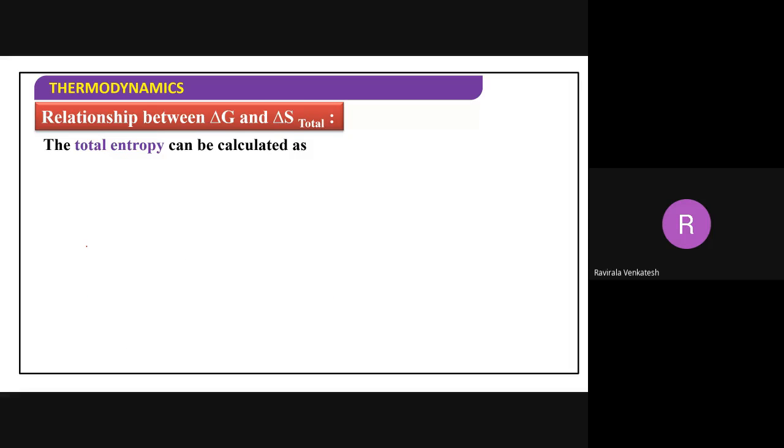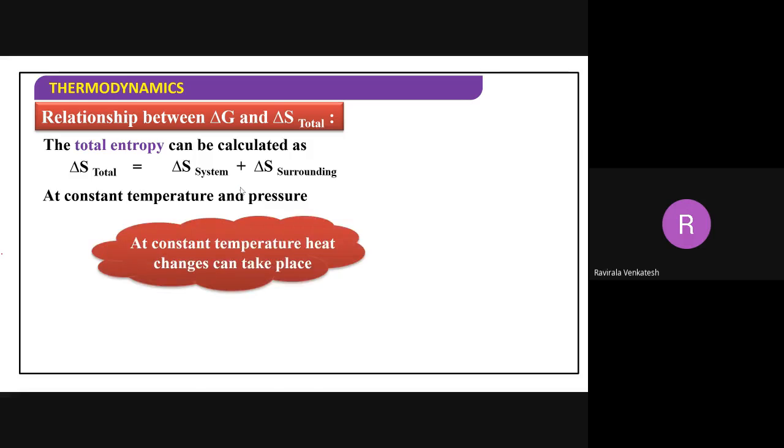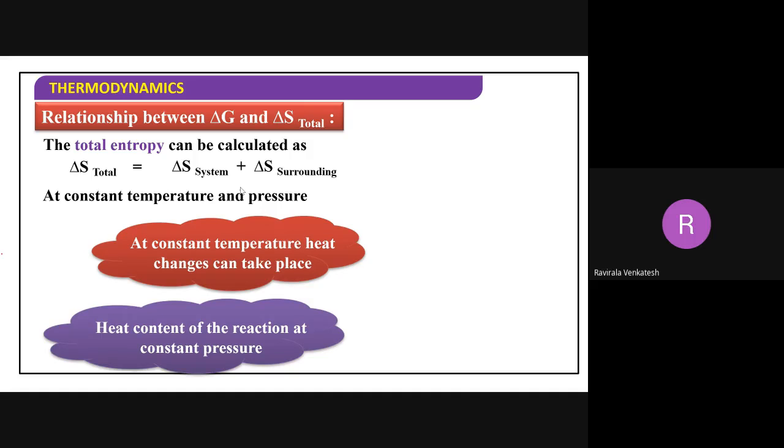Now, let us discuss again: the total entropy is equal to the entropy of the system plus the entropy of the surroundings, changing at constant temperature and pressure. At constant temperature, heat change can take place. The heat content of the reaction at constant pressure, when heat changes at constant pressure, is called QP.